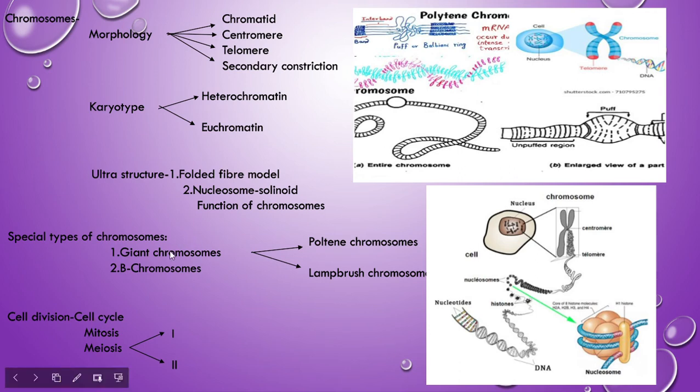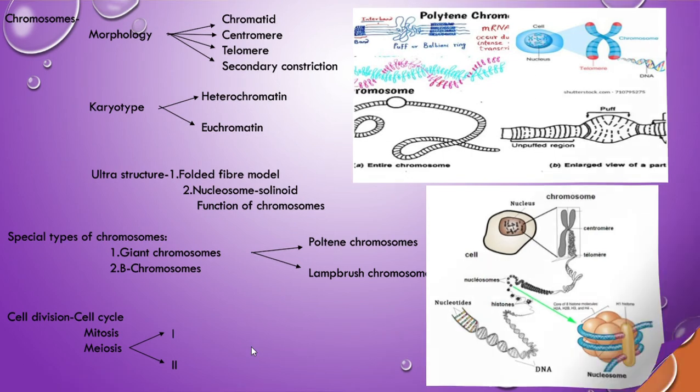Next, coming to cell division. B chromosomes are the smaller chromosomes; they usually have a normal structure but are somewhat smaller than the autosomes. In cell division, two very important things are there: mitosis and meiosis. Between two mitotic divisions, a resting period is there, which is called interphase. That is very important.